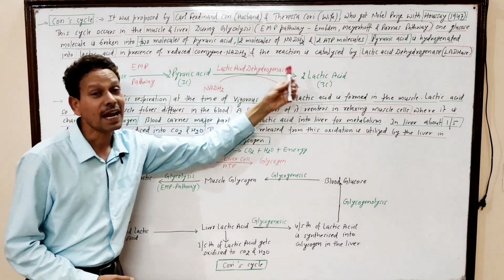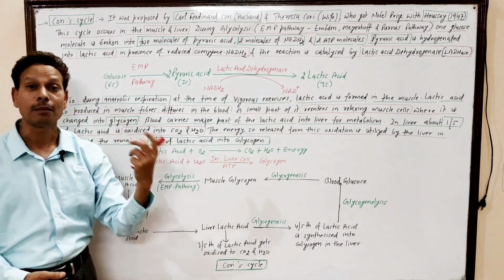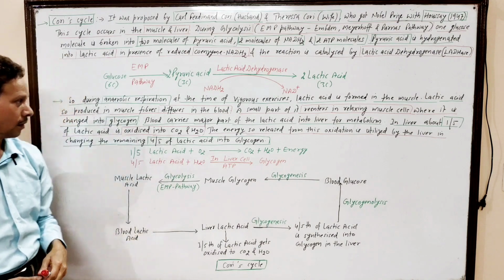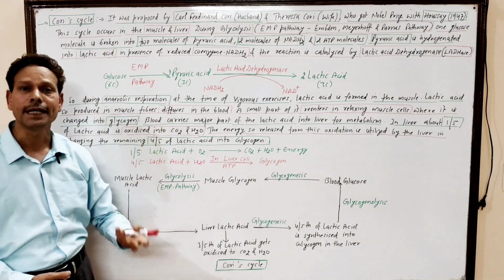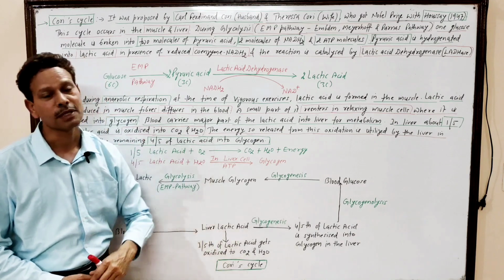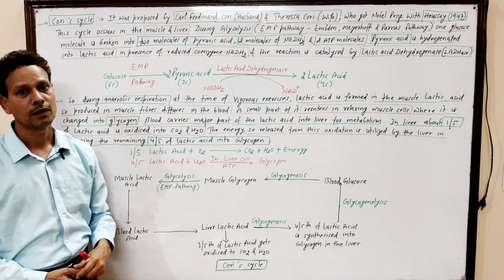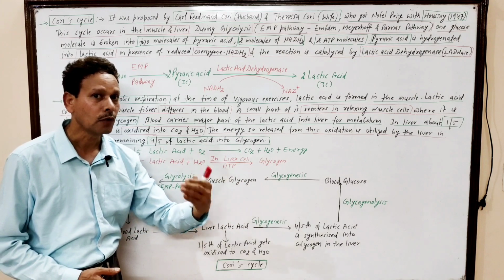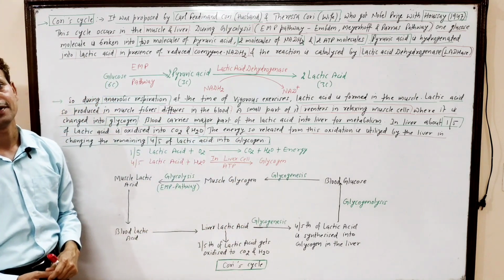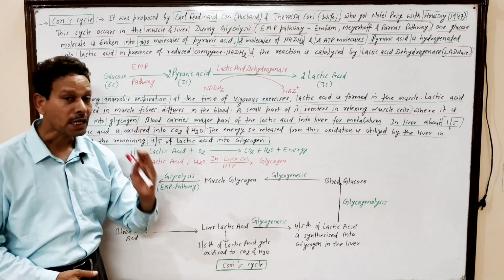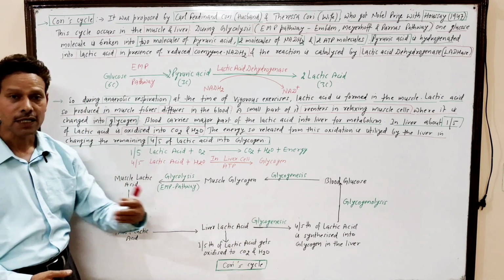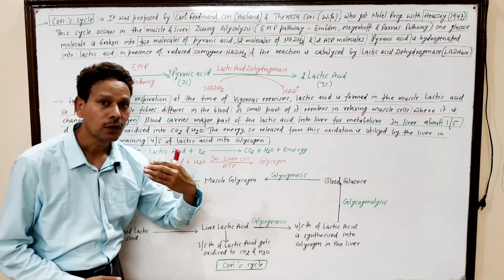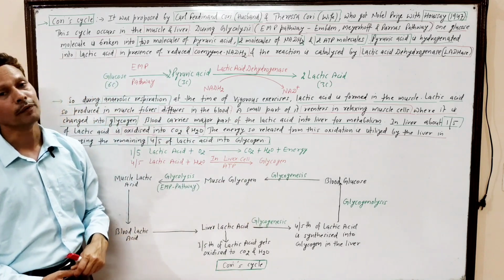Now, this lactic acid, which is present in our muscles, some part re-enters the relaxed muscle fibers. So muscle glycogen is resynthesized, while the maximum part of muscle lactic acid is carried via blood into the liver.